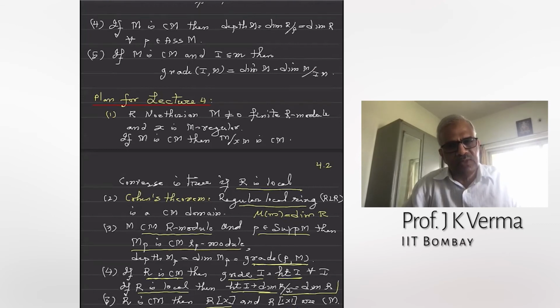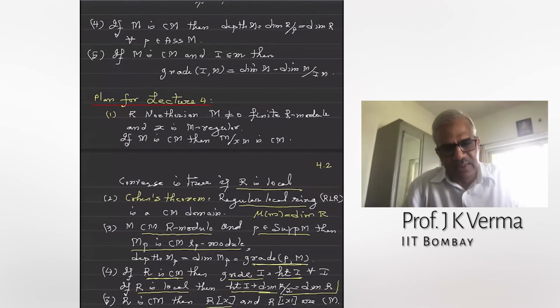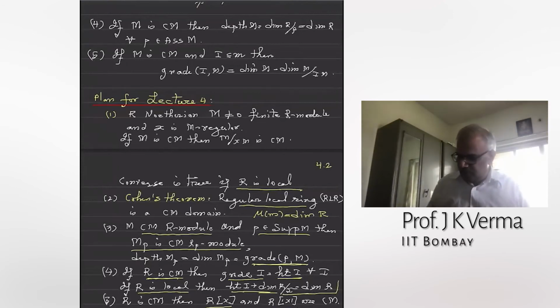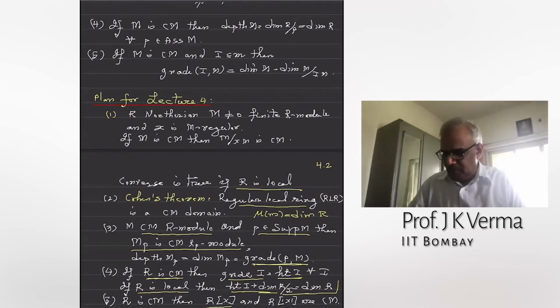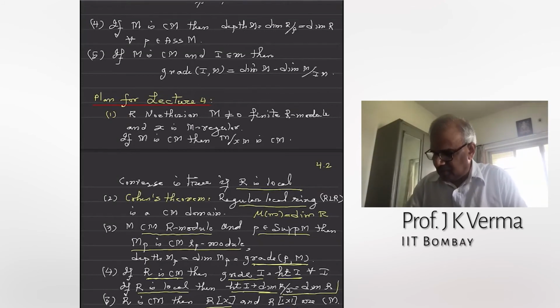And regular local rings are Cohen-Macaulay. So you can construct lots of rings which are Cohen-Macaulay. In the last lecture, I will give examples from rings of invariants, which will give another big class of Cohen-Macaulay rings. In order to get non-trivial classes of Cohen-Macaulay rings, we have to do these basic properties. So let us establish these things.